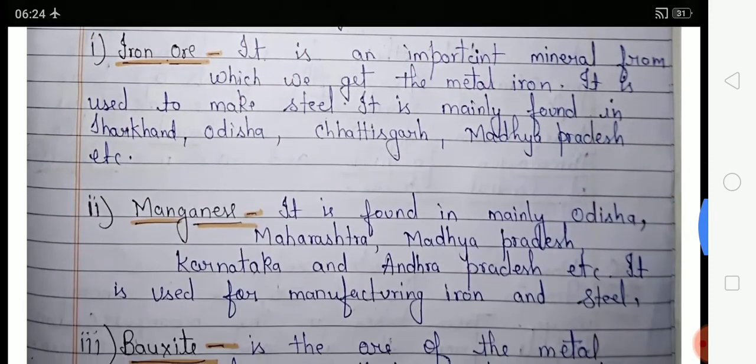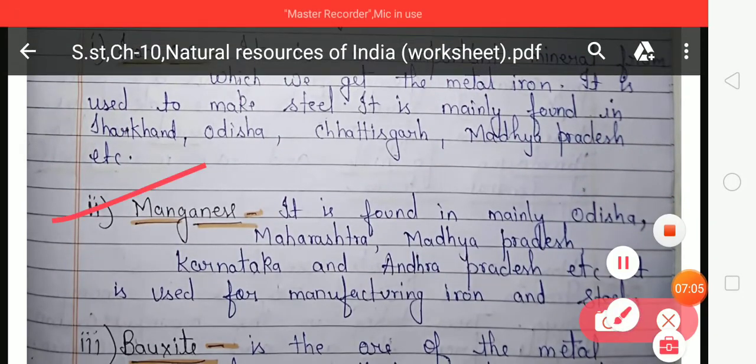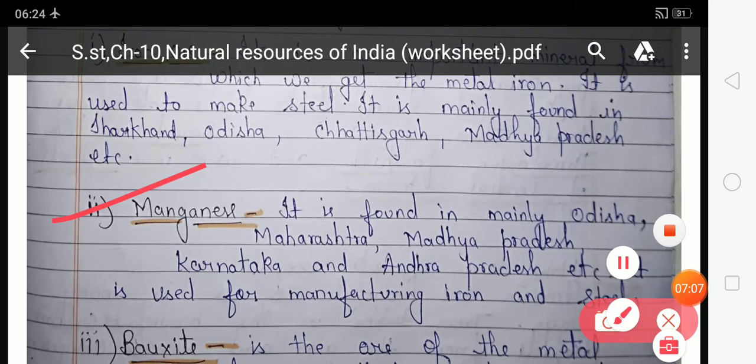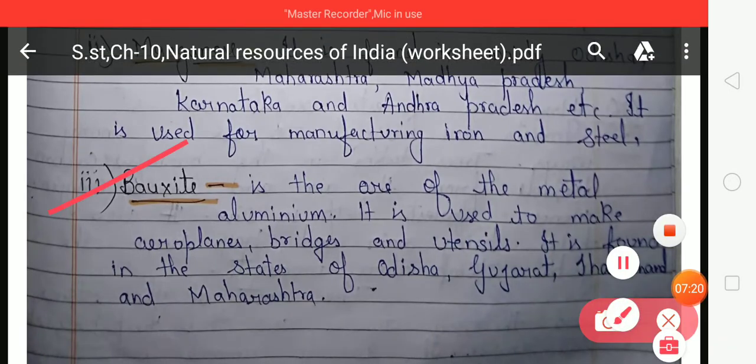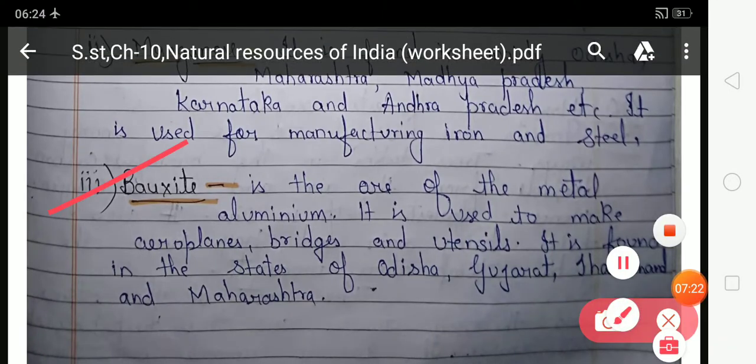Second, manganese. It is found mainly in Odisha, Maharashtra, Madhya Pradesh, Karnataka, and Andhra Pradesh, etc. It is used for manufacturing iron and steel. Look at the next, bauxite. Bauxite is the ore of the metal aluminium. It is used to make airplanes, bridges, and utensils. It is found in the states of Odisha, Gujarat, Jharkhand, and Maharashtra.